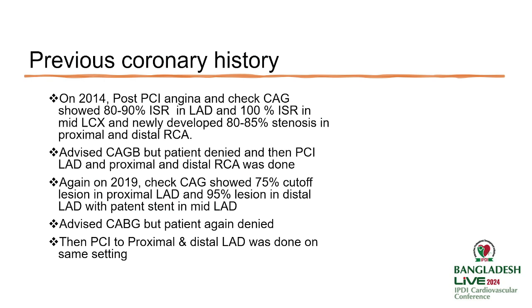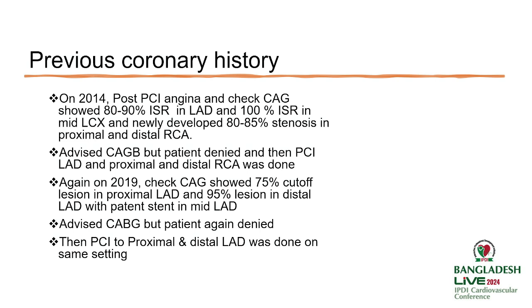But again, the patient presented with post-PCI angina in 2014. During this time, CAG showed 80 to 90% ISR in mid LAD, 100% ISR in mid LCX, and newly developed 80 to 85% stenosis in proximal and distal RCA. During this time, CABG was advised, but the patient denied. Again, we did PCI to LAD and proximal and distal RCA.